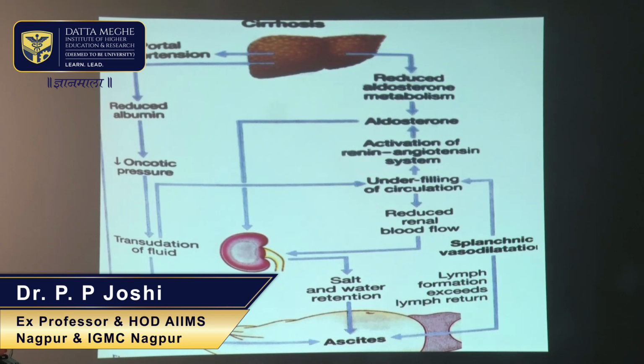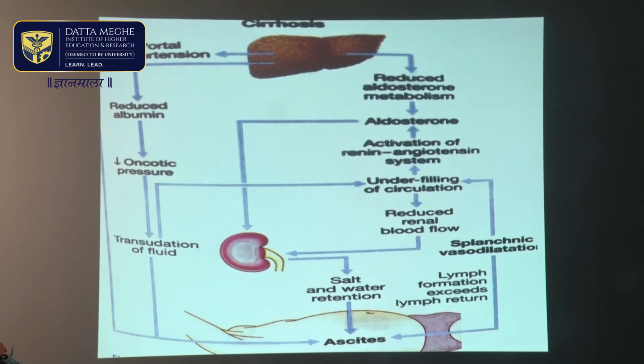Therefore, while treating patients of cirrhosis of liver, this is important because we restrict salt and water, and not only that, but because there is secondary hyperaldosteronism, we give aldosterone antagonists like spironolactone as the initial treatment to reduce the edema as well as ascitic fluid. Another reason why patients of cirrhosis of liver develop ascites, specifically fluid collection in the peritoneal space, is that portal hypertension also contributes to the development of ascites. So these are the basic mechanisms by which ascites and edema feet develop in patients who have cirrhosis of liver.